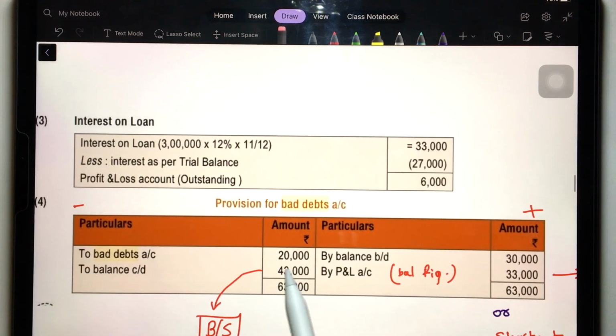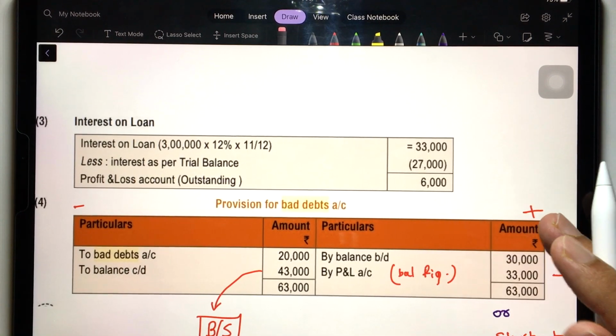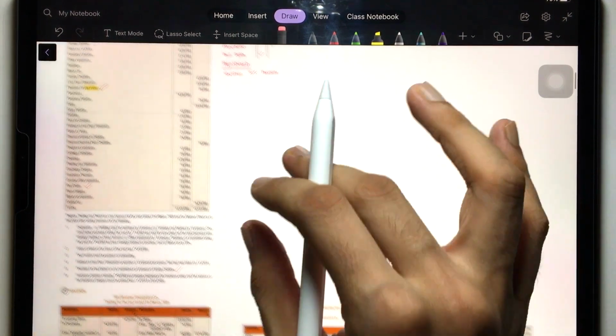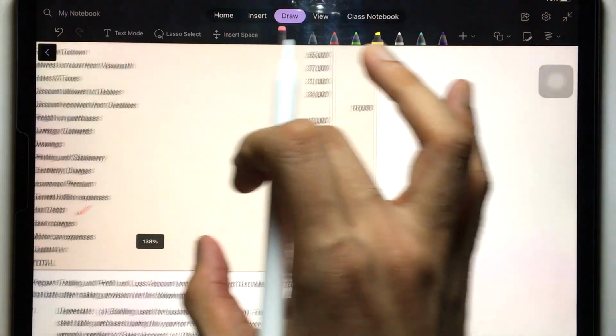And then for closing balance you have to do a little bit of calculation, right? You always know that. And bad debts have happened. How much bad debts have happened? Are there any further bad debts? No. But in the trial balance there are bad debts now.